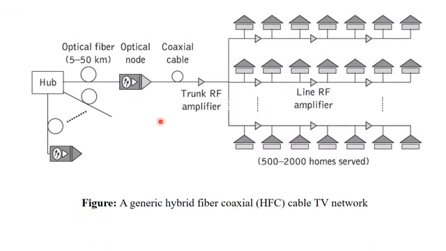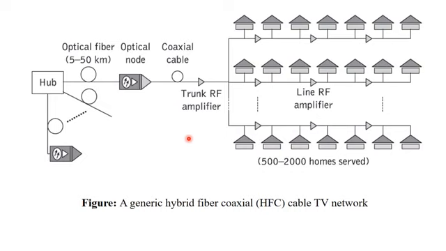So this diagram is a continuation of the access networks. Here we are going to discuss the hybrid fiber coaxial. The term hybrid itself indicates that we are going to make use of more than one kind of cable. Here it is fiber and coaxial cables. We are going to have two different types of cable, and hence the name hybrid fiber coaxial. In the diagram we can observe that the first part is the optical fiber, which is going to cover 5 to 50 km, then an optical node, then the coaxial cable.